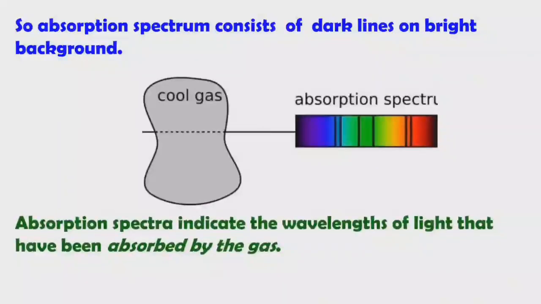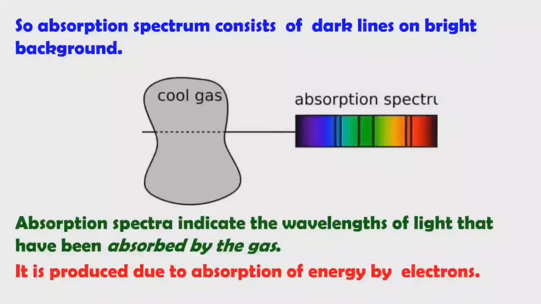Absorption spectra indicate the wavelengths of light that have been absorbed by the gas. Based on the dark lines, we can identify the wavelengths of the light that have been absorbed by the gas, and based on those wavelengths, we can identify the gas, or the atom. It is produced due to absorption of energy by electrons.